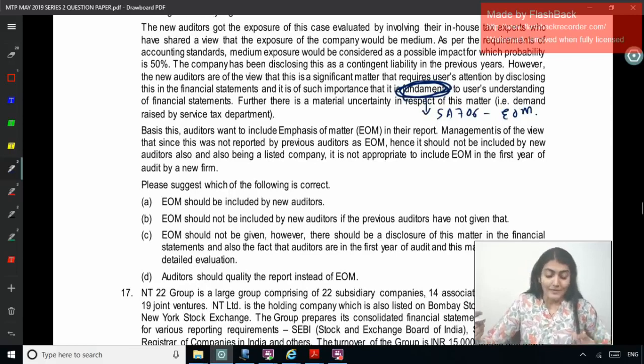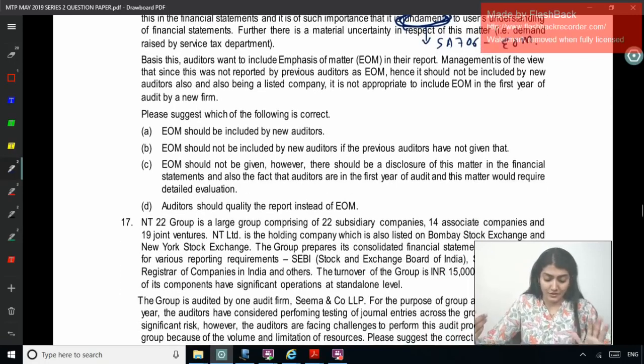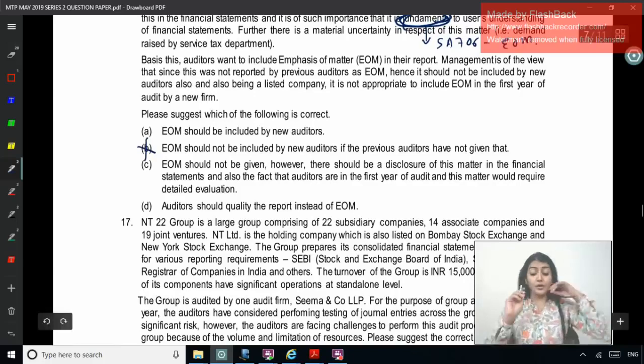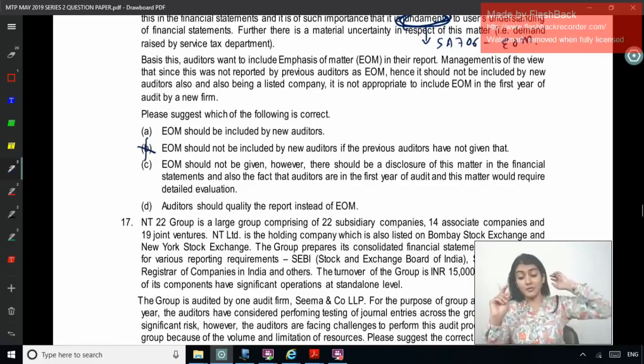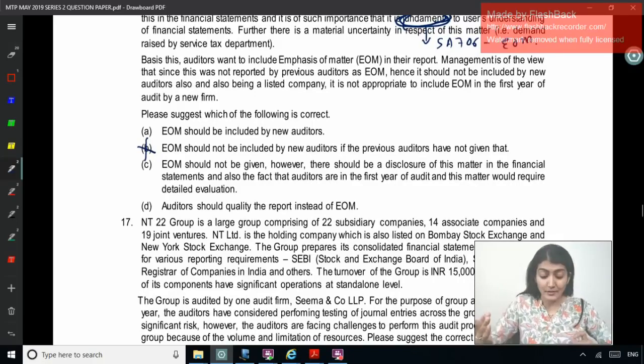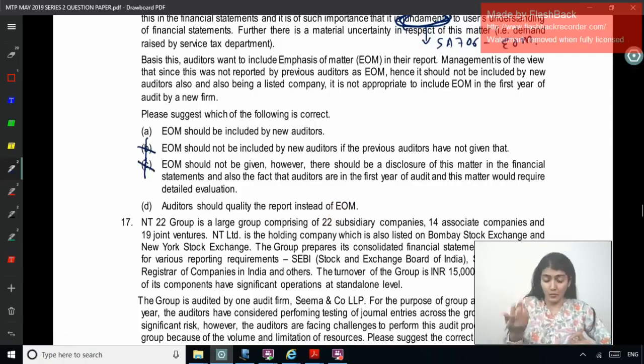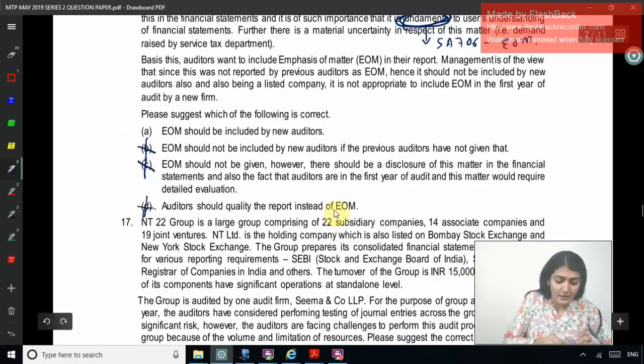Okay. Please suggest which of the following options is correct. EOM should be included by the new auditor. EOM should not be included by the new auditor if the previous auditors have not given that out. EOM should not be given, however, there should be a disclosure of the matter in the financial statements, and also the fact that the auditors are in the first year of audit and this matter requires detailed evaluation. No. The auditor should qualify the report instead of EOM. No. Right, so the correct option would be A, right?